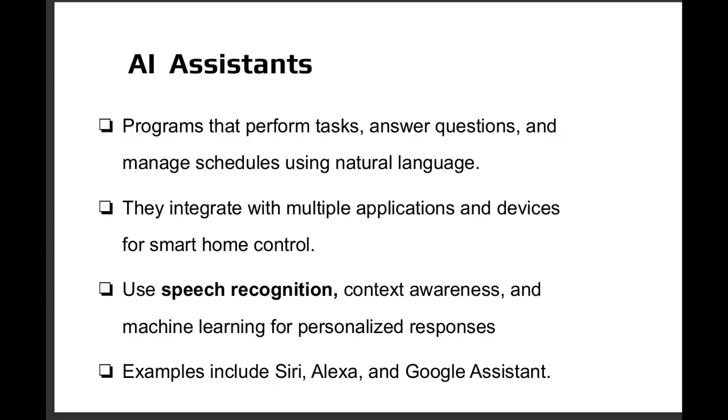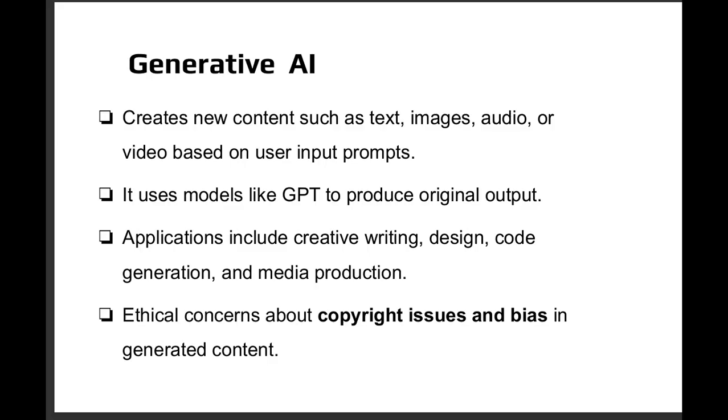Our next feature of AI is generative AI. Generative means creating. Generative AI is when we are creating some type of text, image, or video content that is created based on the parameters that are inputted by the end user. A common generative AI model is GPT. GPT can create original output in creative writing, code generation, and media production. One aspect of generative AI that is still being figured out is copyright issues.